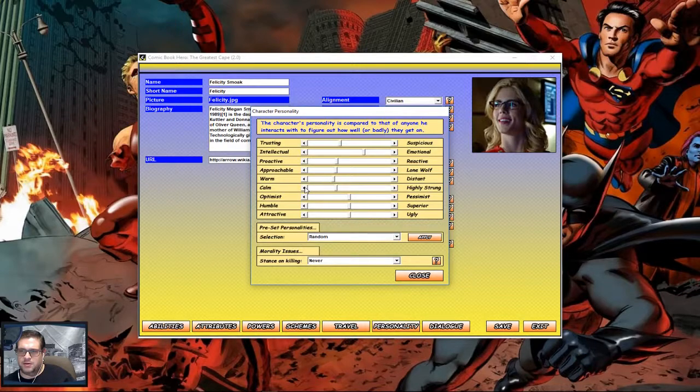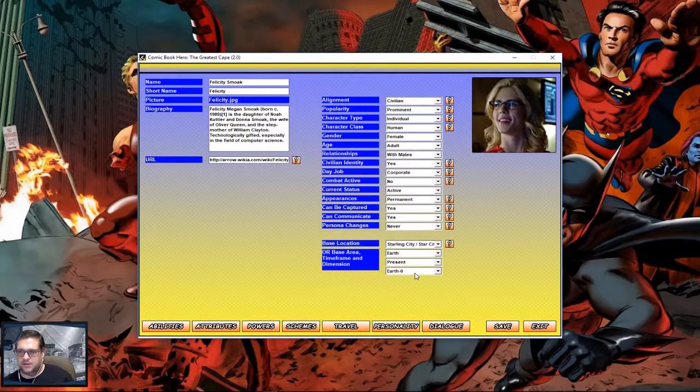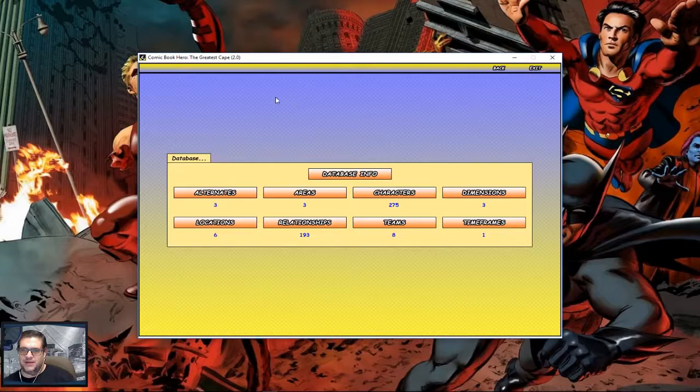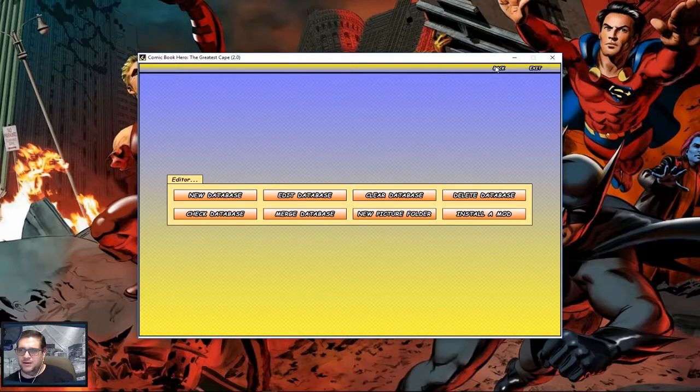She's calm. I'm going to leave this in the middle. I'm going to leave that in the middle. She's pretty attractive, at least I think so. I mean, stance on killing. She doesn't really ever want to do that. So we're going to save that. So we got all three of them together. We got it saved. Go back.